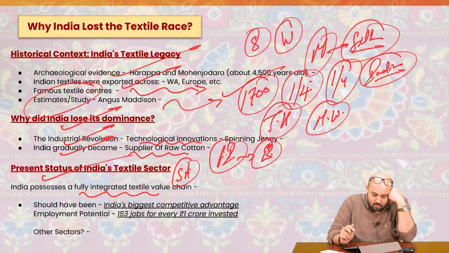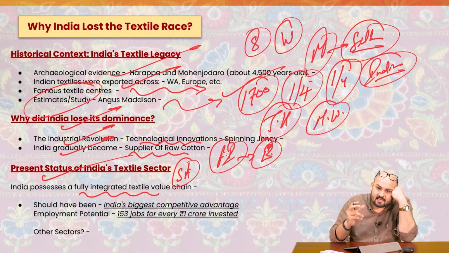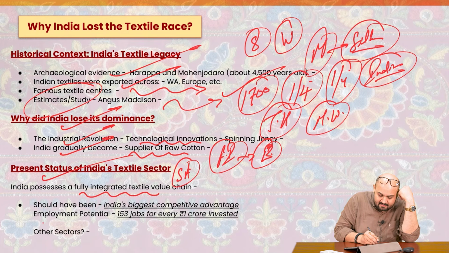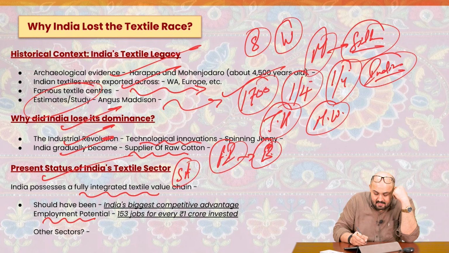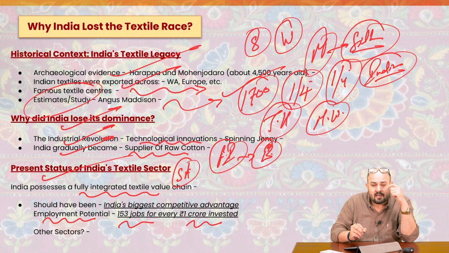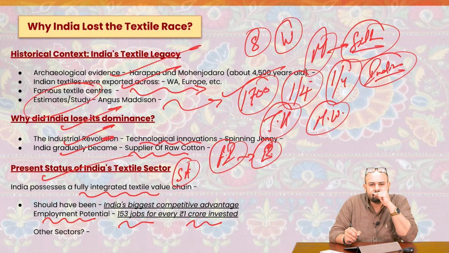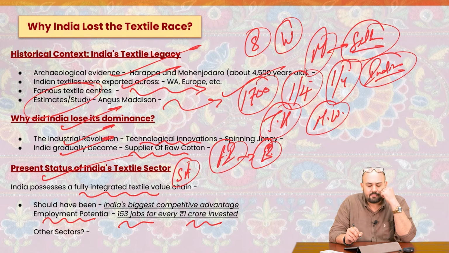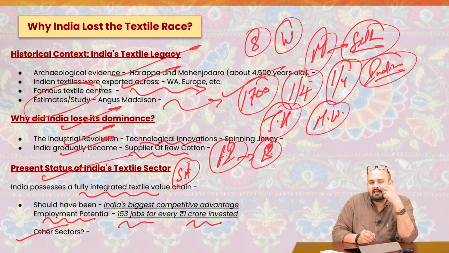Then the authors also talk about a very, very important data point which should make us invest more in the textile sector. They say that the textile sector has an economic potential such that if we invest almost 1 crore in the textile sector, it gives almost 153 jobs. You invest 1 crore in the textile sector, it would give you 153 jobs. And for the other sectors, the number is very less.